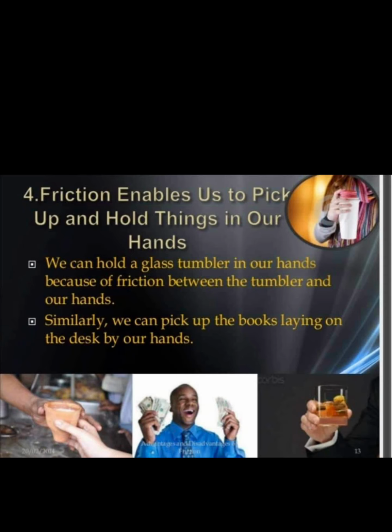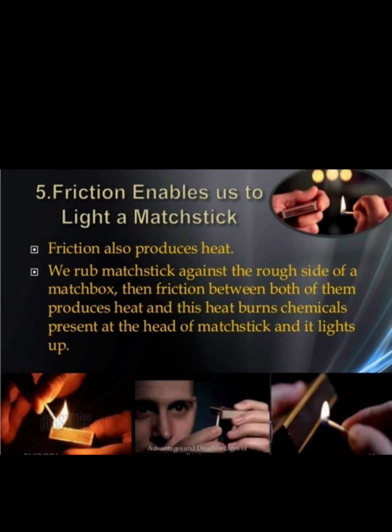Got it? And the fifth point is friction enables us to light a matchstick. I already told you that friction produces heat, right? We rub a matchstick against the rough side of a matchbox. Then the friction between both of them produces heat. And this heat burns the chemical present at the head of the matchstick, and it lights up. Okay?